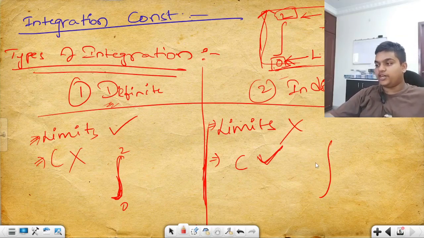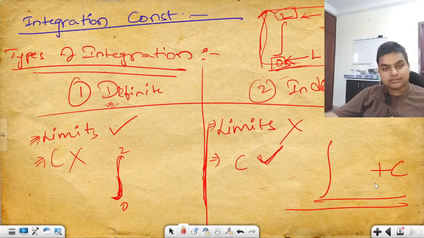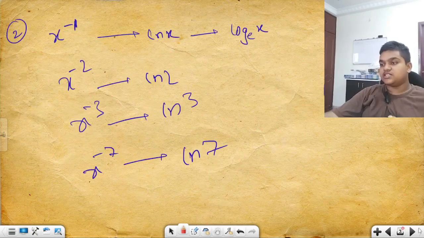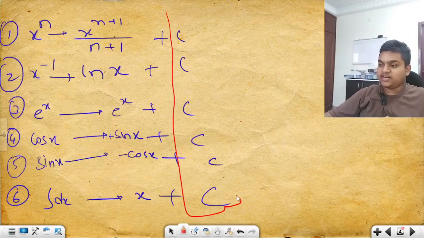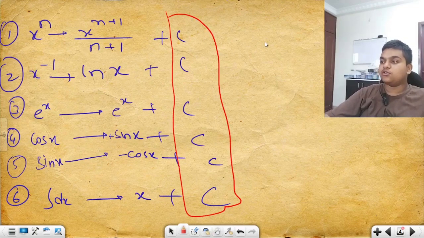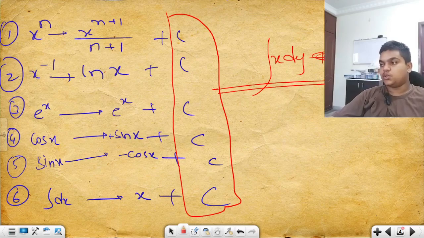But if you don't find anything, you have only a plain S and plus C, then it is an indefinite integration. All these things which we have written here with a C are indefinite integrations. They do not have limits. We only put it like this. No limits, no limits, no limits.